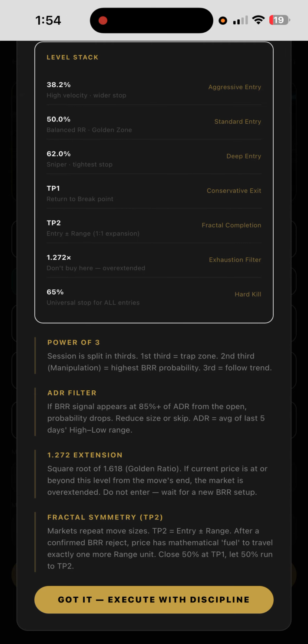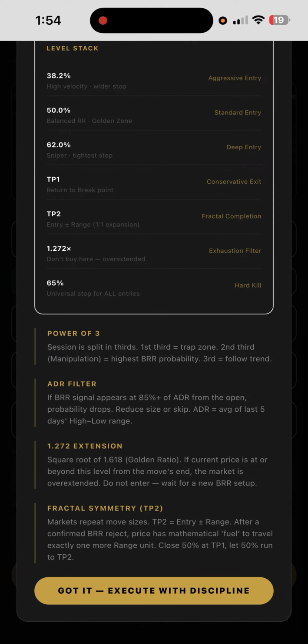We have the 1272 extension. This is basically explaining everything I just explained. Square root of 1.618 golden ratio. If current price is at or beyond this level from the moves in, the market is overextended. So we don't want to enter there. We wait for a new BRR setup. All right, and then we got the fractal symmetry, take profit 2, which I really like. The market repeats moves and sizes, period, point blank.